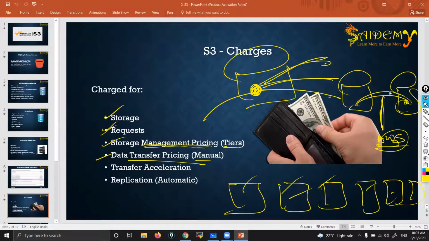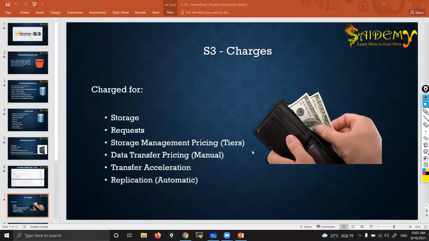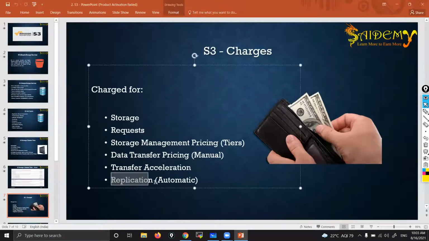Here I have mentioned. So that's the data transfer, even though you do it manually or automatic replication, that is also data transfer. Either you do it manually or automatic, in both cases you are using AWS internet. Correct? That's why you need to pay. For that also you need to pay. Let me keep it as one single point. Why create confusion?